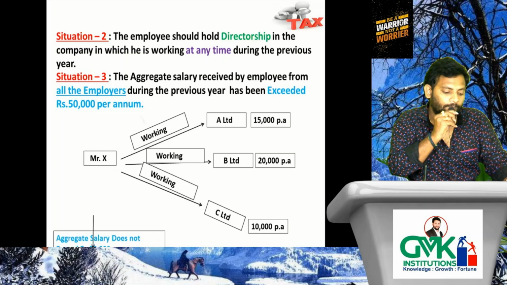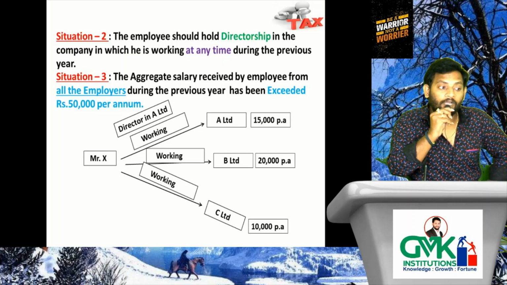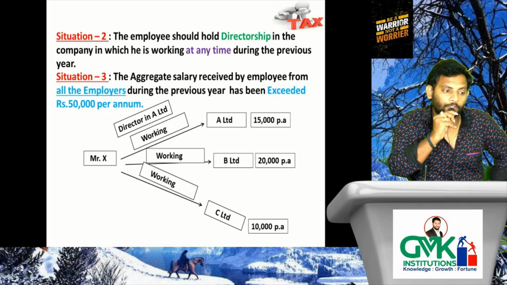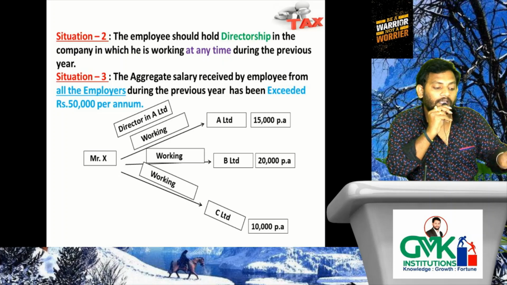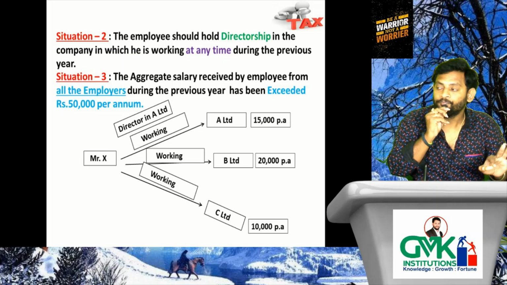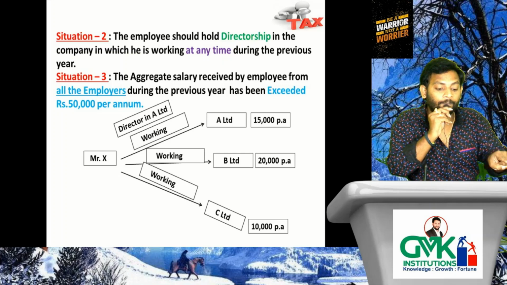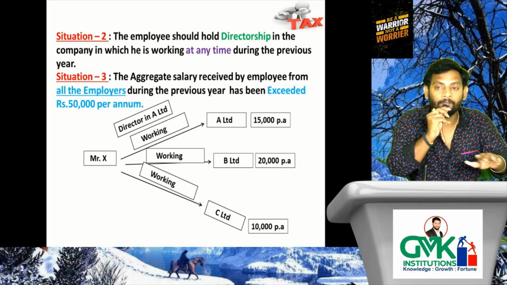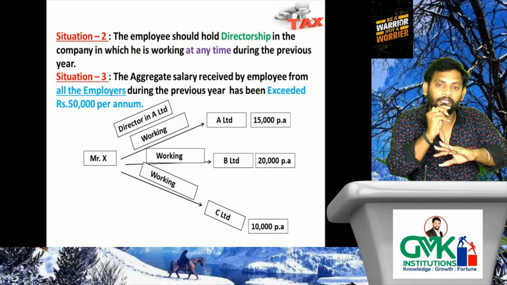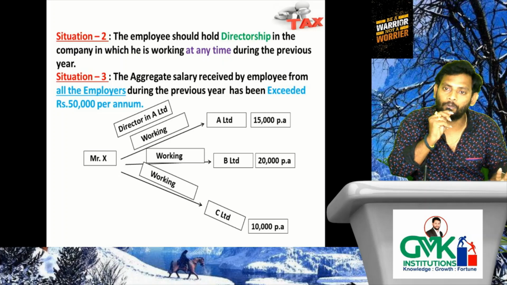Good. Next, what if he is a director in A limited? That means he is covered under situation 2. Therefore, he will be treated as specified employee in A limited only. That is the important point. Since he is a director in A limited, he will be treated as specified employee in A limited only. But for B limited, C limited, he will be having the status of non-specified employee only.